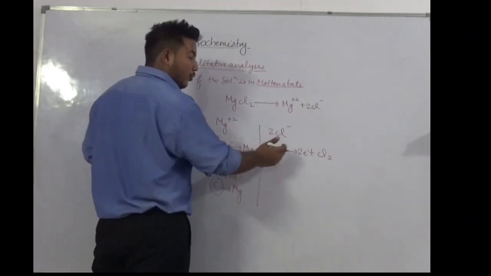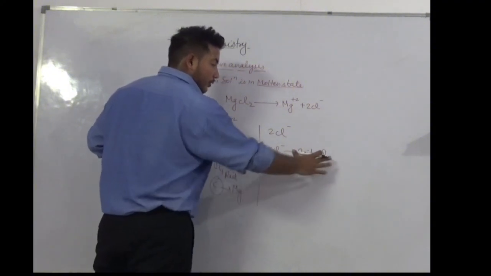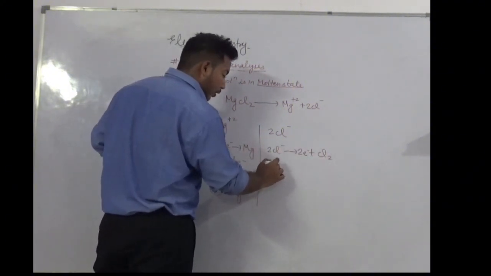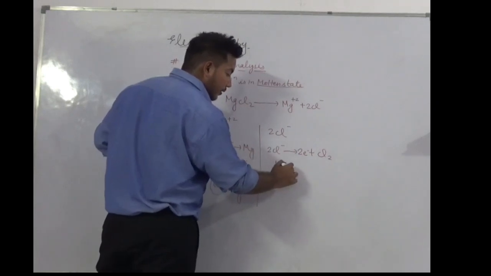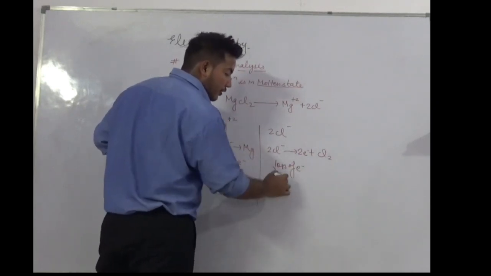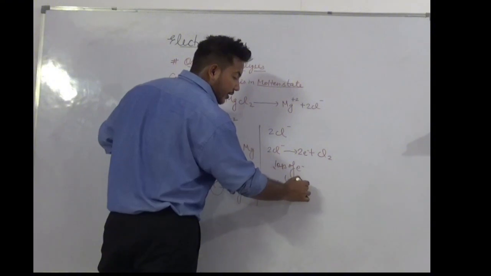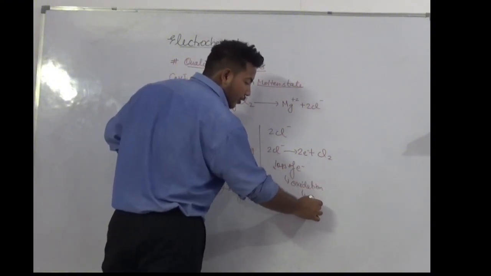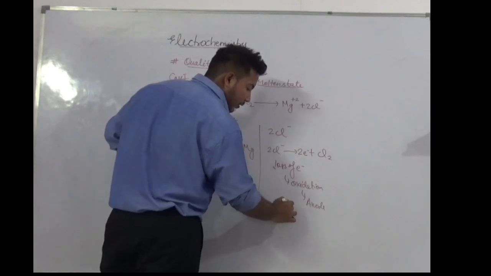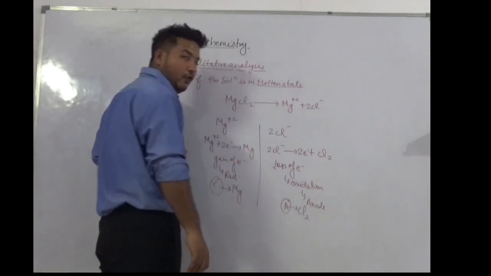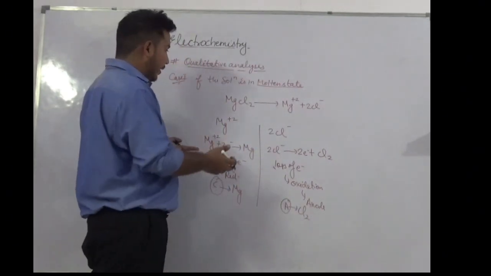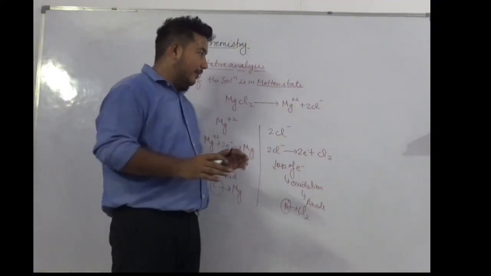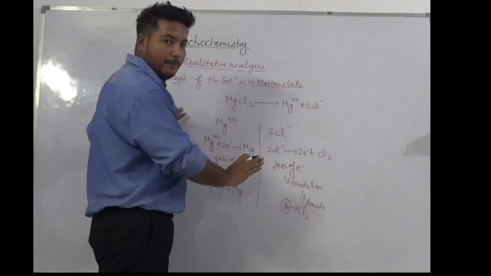There is no need to add half, because the number of chlorine atoms is equal on both sides. So here loss of electron occurs. Loss of electrons means oxidation, and oxidation occurs at anode. So at anode, chlorine is formed. So this is the way to identify the products at cathode and anode. And this topic is very important from the exam point of view. Okay?